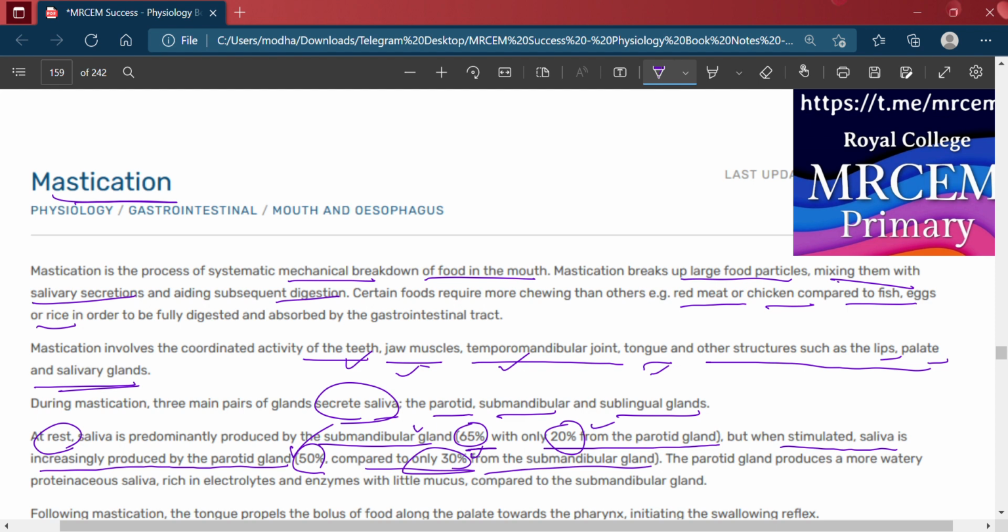The parotid gland produces more watery, proteinaceous saliva, rich in electrolytes and enzymes, with little mucus compared to the submandibular gland. The submandibular secretion will contain more mucus.